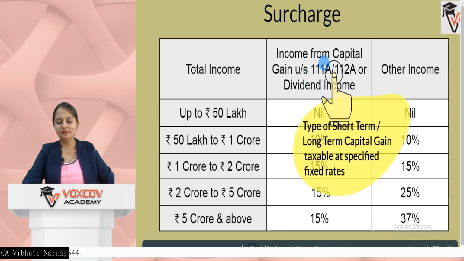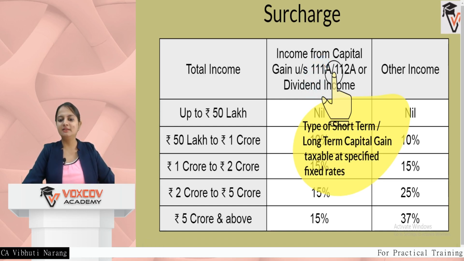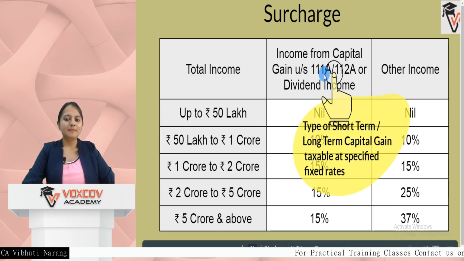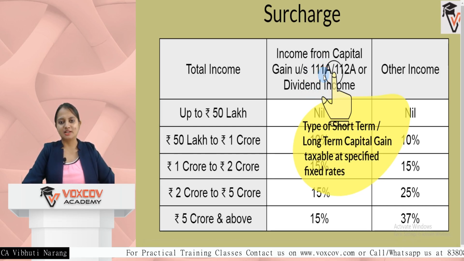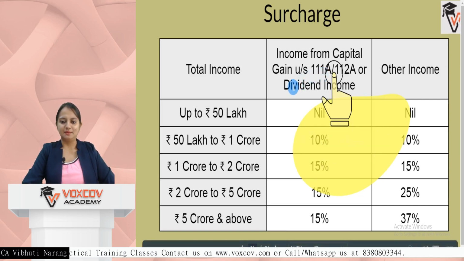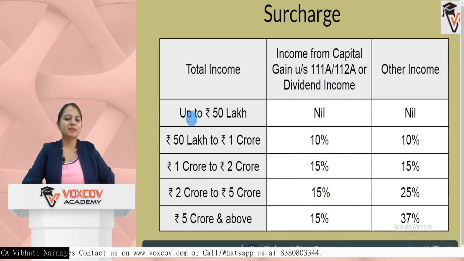So in later income tax videos we'll cover the capital gain topic. There in detail we'll understand this topic. As of now, you can understand this is a type of capital gain on which security transaction tax is also applicable.